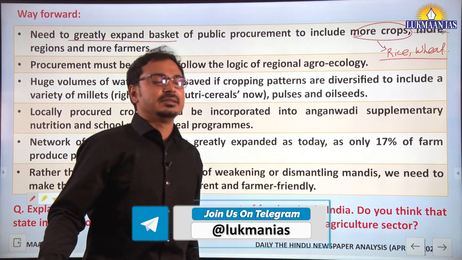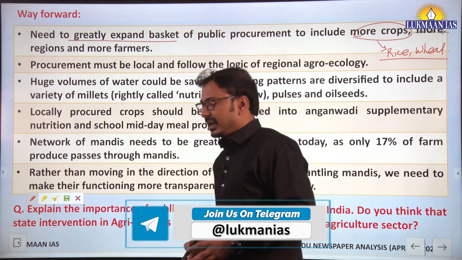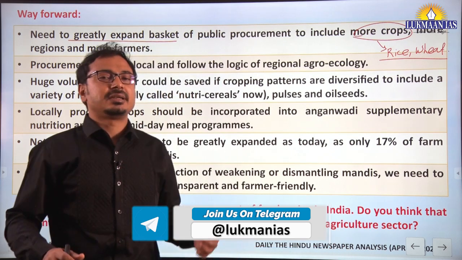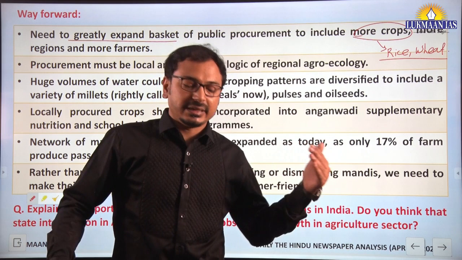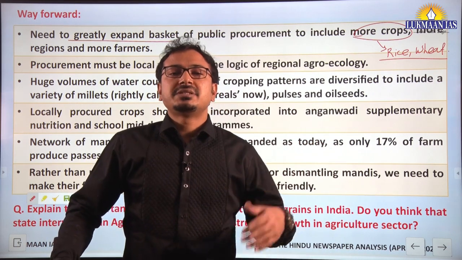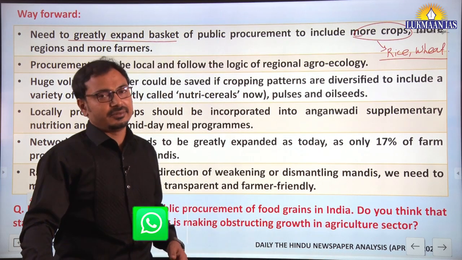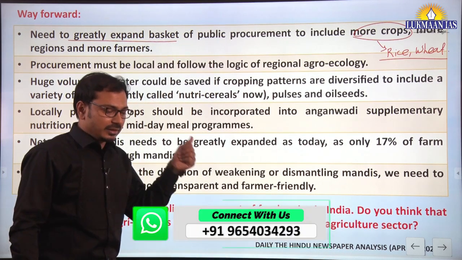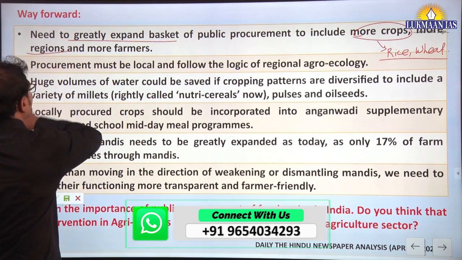And region-wise, only western UP, Punjab and Haryana have progressed in this public procurement program, while the other regions, especially eastern India, which has the potential but still has not realized it, we can understand that the public procurement program should be moving towards those regions also.